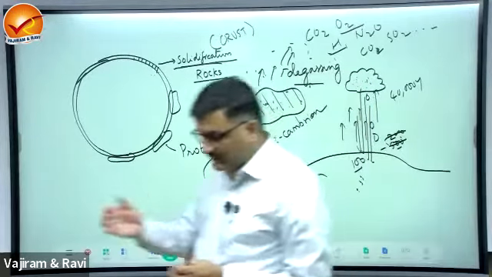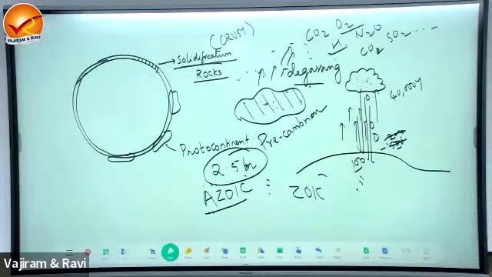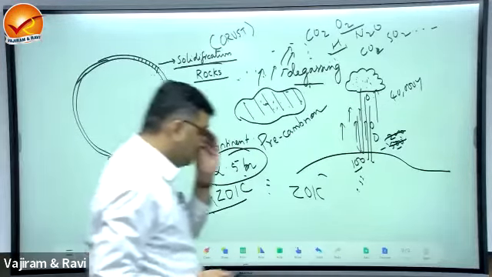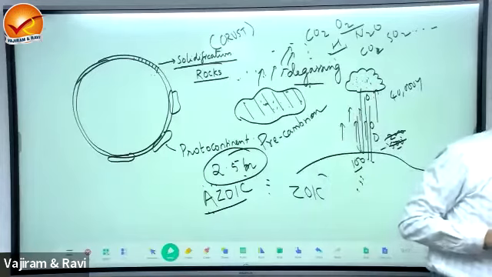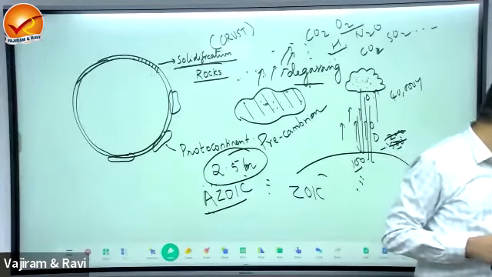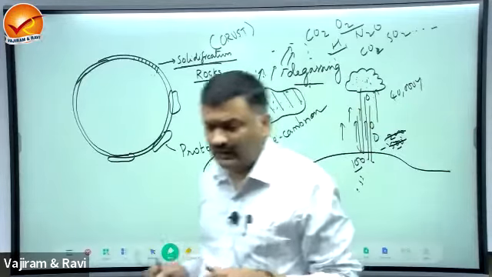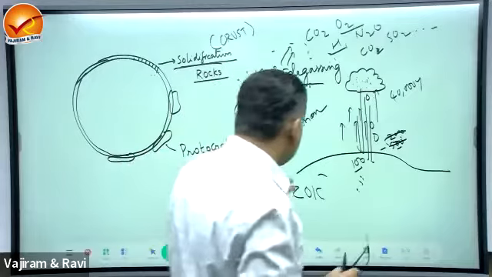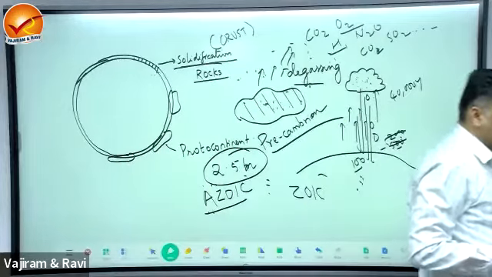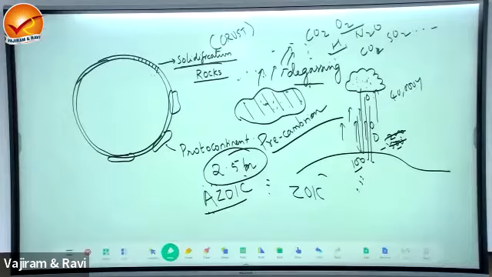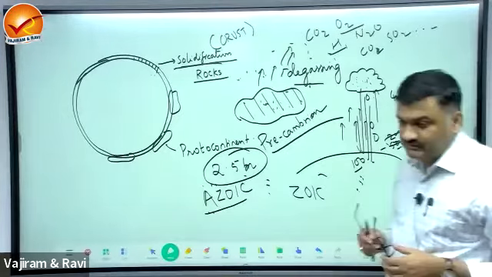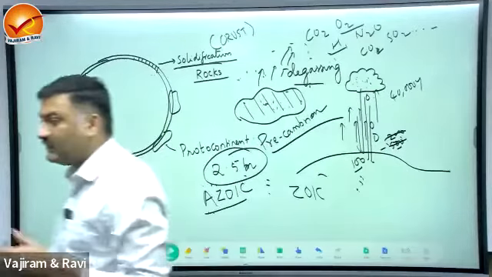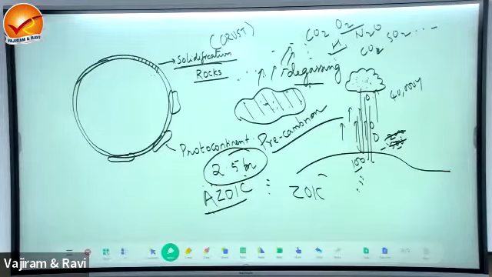Precambrian, note down. The first 2.5 billion years is referred to as the Precambrian phase, characterized by absence of life.